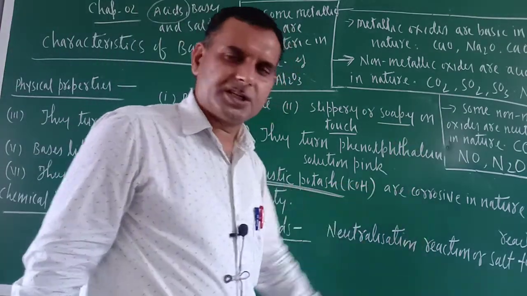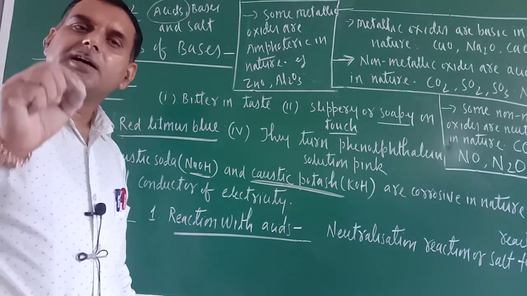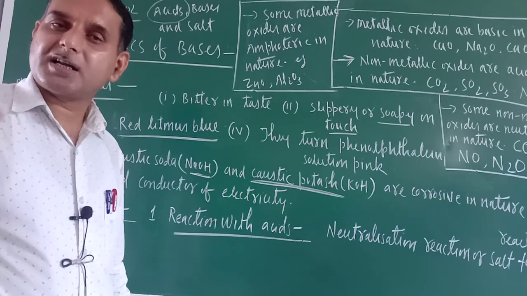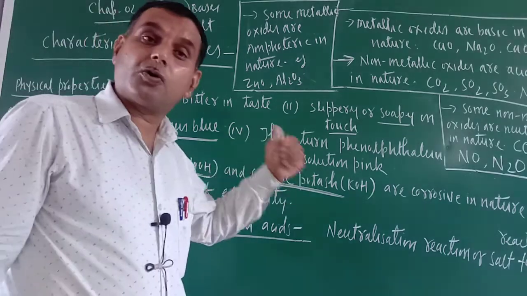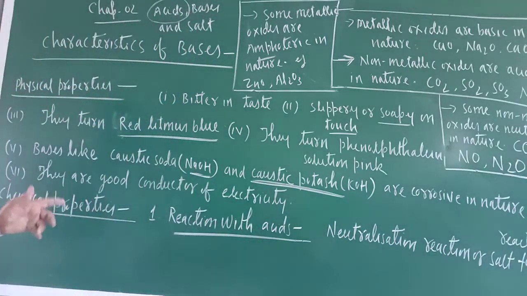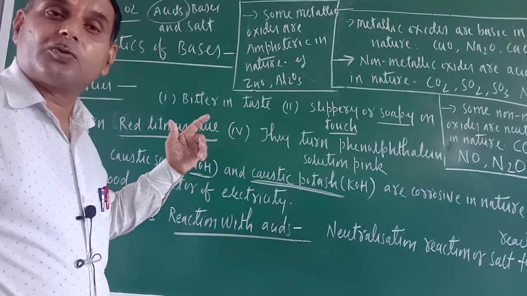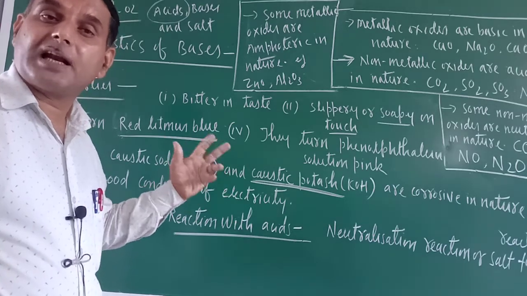Bases are corrosive in nature. What is the meaning of corrosive in nature? Whenever they are applied on our skin, they produce burning sensation. That is why it is called corrosive in nature. So bases are corrosive in nature. They are good conductors of electricity. Acids were also good conductors of electricity. Bases are also good conductors of electricity.